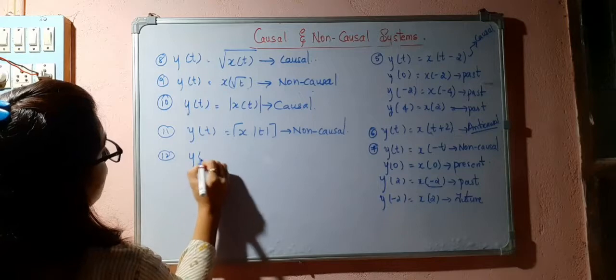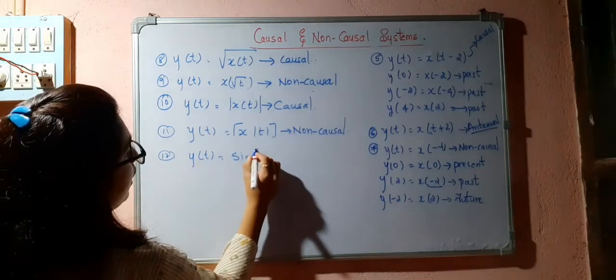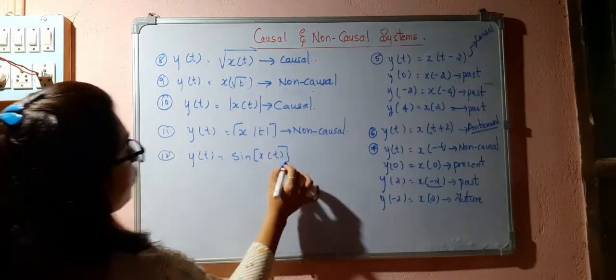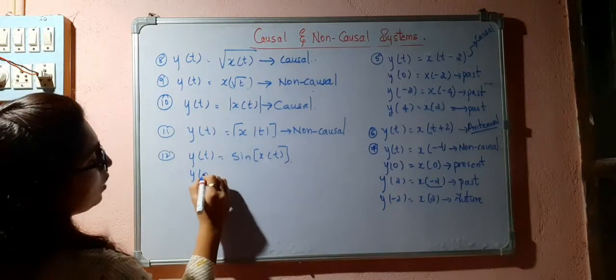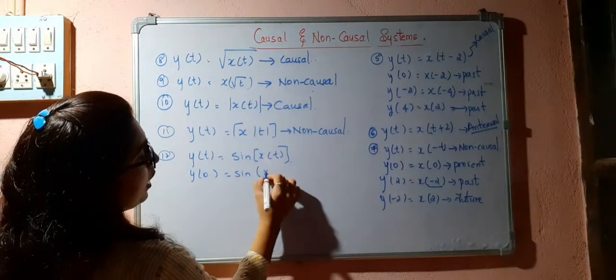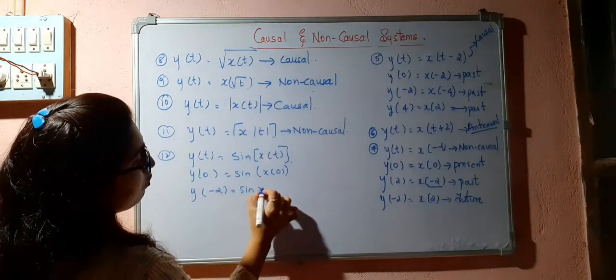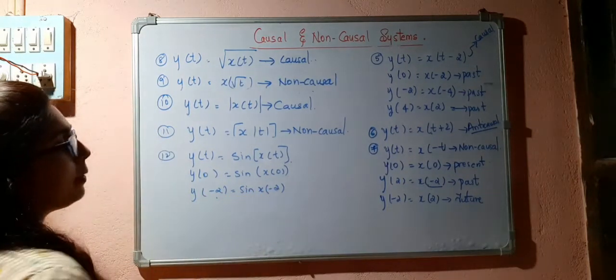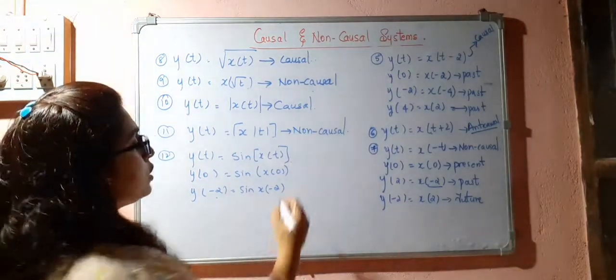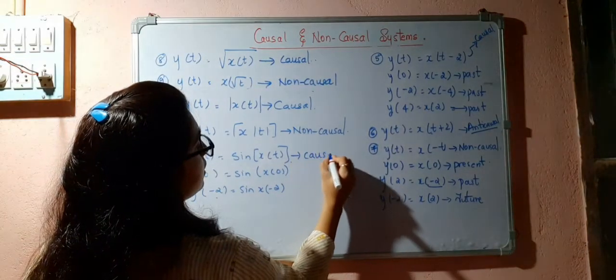y of t is equal to sine of x of t. So y of 0, it is depending upon x of 0. y of minus 2, sine of x of minus 2. So this is also depending upon the present value. So I can consider this as a causal system.